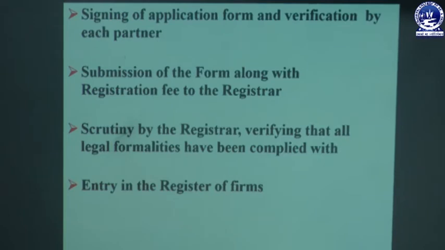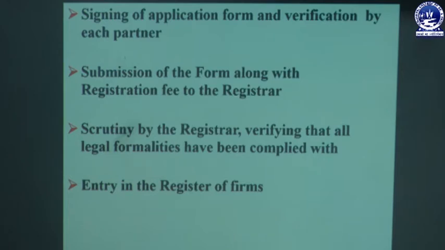Signing of the application form and verification by each partner. This is very important. After all the partners give their signatures, the verification must be made by each partner, confirming whether they have submitted their signature or not, and whether the details are correctly mentioned or not; that must be verified.